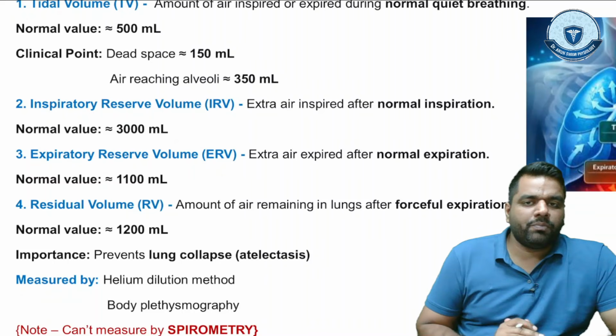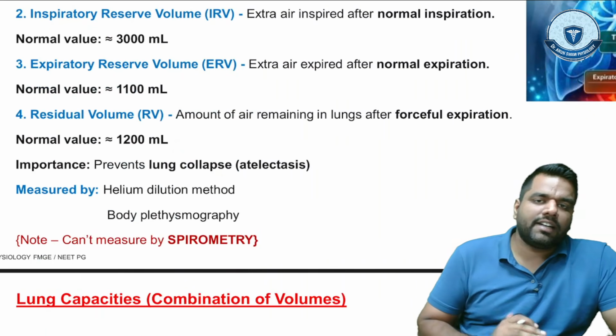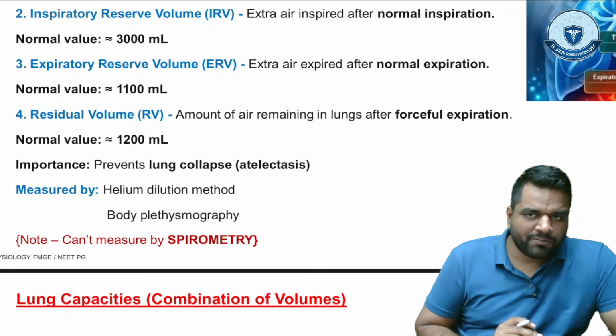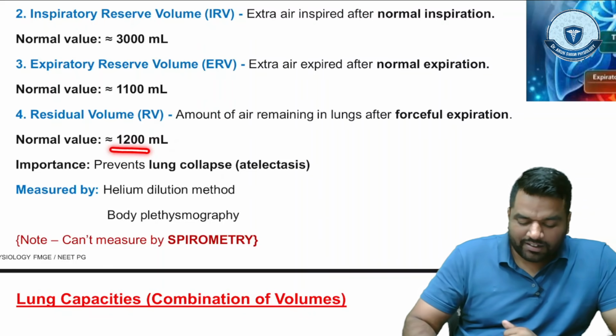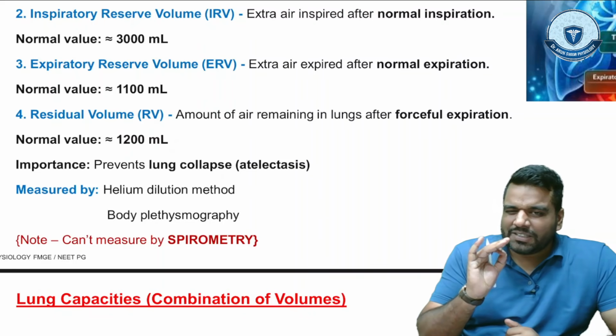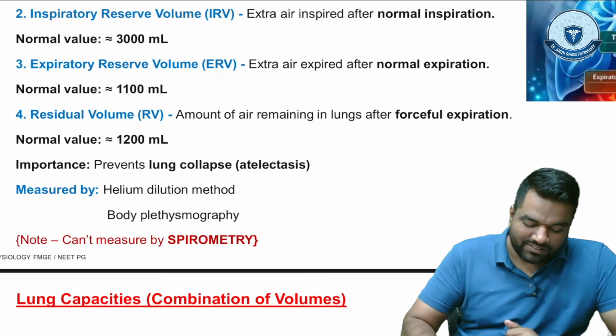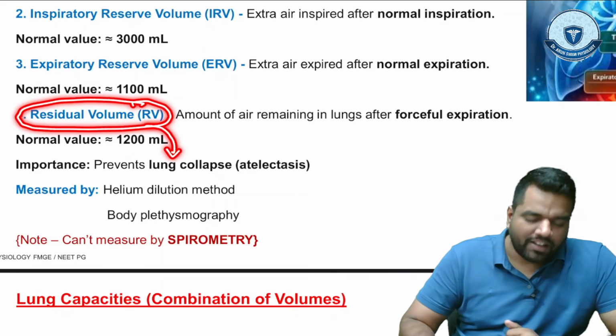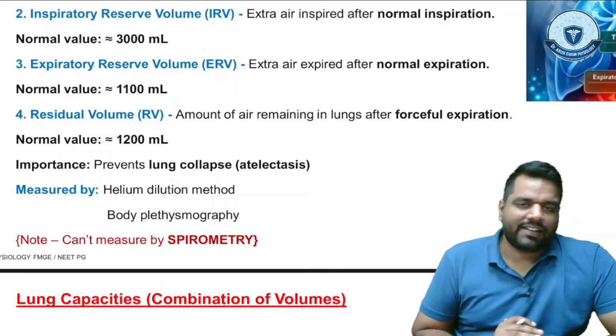The residual volume is the air which always remains inside the lung and never comes out. This is the amount of air remaining in the lungs after forceful expiration. The normal value is 1200 ml. And guys, please pay attention, very important. This residual volume actually prevents lung collapse, which we call atelectasis.